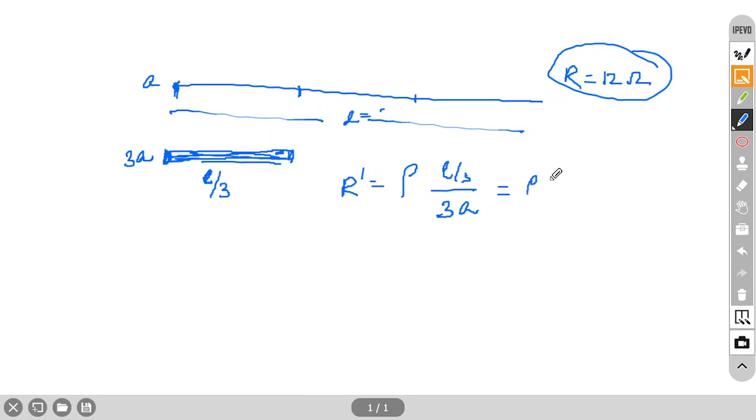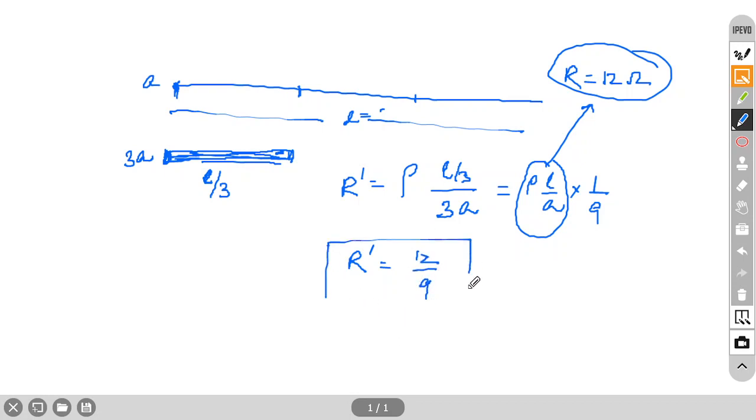So it is rho L by A into 1 by 9. The 3 will come down, 3 3s are 9. So the new resistance will be the old resistance times 1 by 9. The old resistance is given as 12. So 12 by 9 will be the new resistance. Okay, like this.